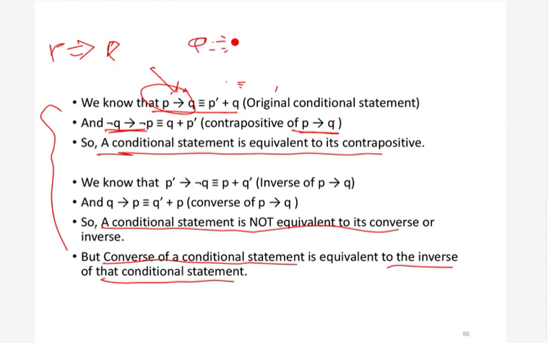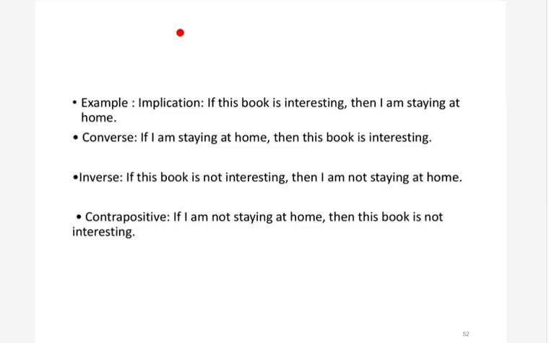The original statement that we have is, if this book is interesting, then I am staying at home. This is the original conditional statement. And what will be the converse of this statement? For the converse, all you have to do is just interchange p and q. So it will become, if I am staying at home, then this book is interesting. So if this is p and this is q, you just interchange p and q and you get the converse, because we already know that if the original conditional statement is p implies q, then the converse will be q implies p.